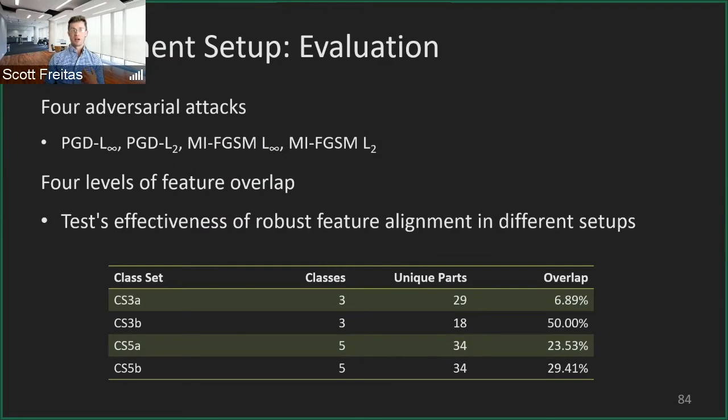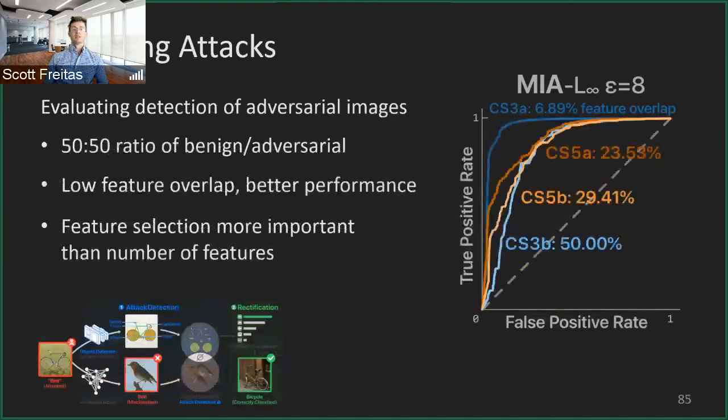You can imagine a dog and a cat will have very similar features, even though they have different classes. However, a car and a human are going to have very different features and very little feature overlap, even though it's only 2 classes. So essentially, our goal here is to test the effects of not only the classes, but also the number of unique features in these class sets. So in CS3A and CS3B, we have 3 classes, but the number of actual unique parts varies, changing for different levels of feature overlap.